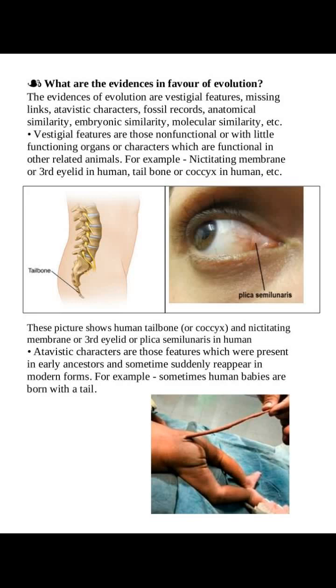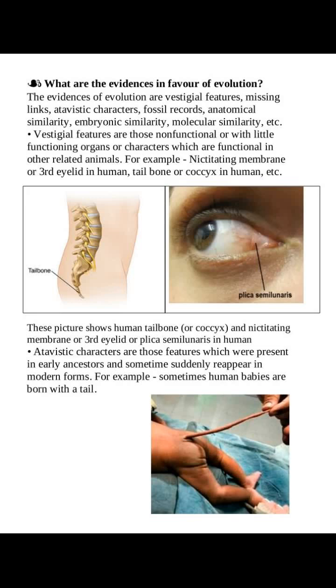What are the evidences in favor of evolution? The evidences of evolution are vestigial features, missing links, atavistic characters, fossil records, anatomical similarity, embryonic similarity, molecular similarity, etc. Vestigial features are those non-functional or with little functioning organs or characters which are functional in other related animals. For example, nictitating membrane or third eyelid in human, tailbone, or coccyx in human, etc. This picture shows the human tailbone or coccyx and the nictitating membrane, or third eyelid, or plica semilunaris in human.